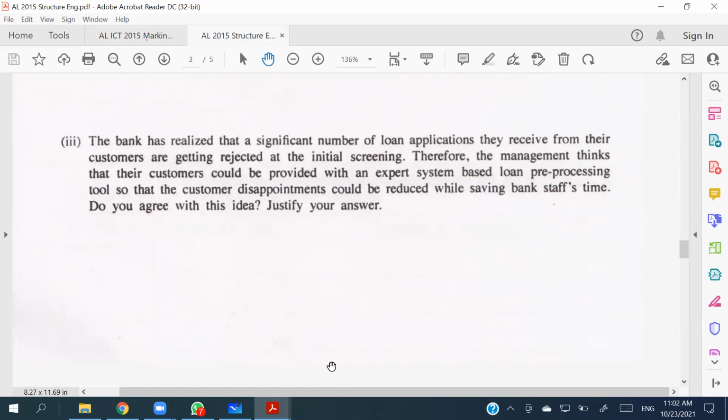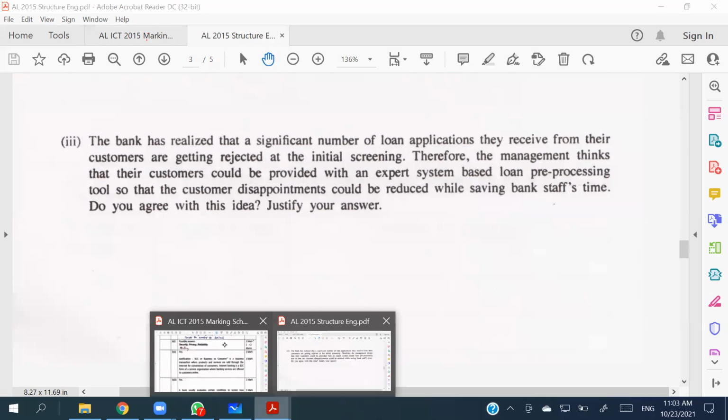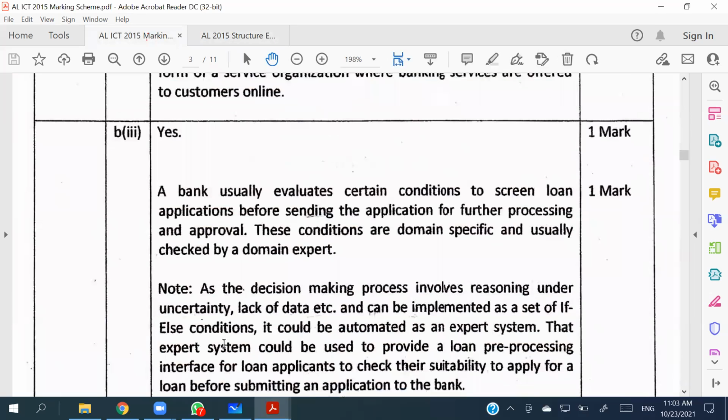Therefore, the management thinks that their customers could be provided with an expert system-based loan pre-processing tool so that customer disappointment could be reduced while saving the bank staff time. Do you agree with the idea? So we can say we are going to agree with the idea, right? Because this evaluation process should be done by a particular expert in that area, right? So an expert system can easily replicate this particular expert's behavior, right?